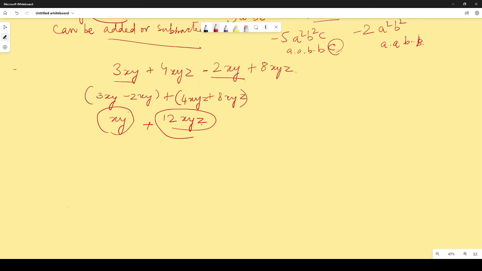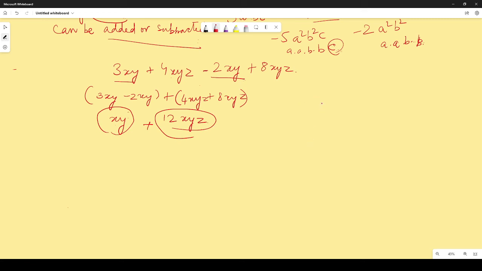इसमें कुछ और नहीं करने का है छेड़छाड़. क्यों? क्योंकि this is a different term, this is a different set of variables. So you cannot add or subtract them, right? So that is how we do the addition or the subtraction over there. Now one more thing that I wanted to talk about was the coefficient and the degree.